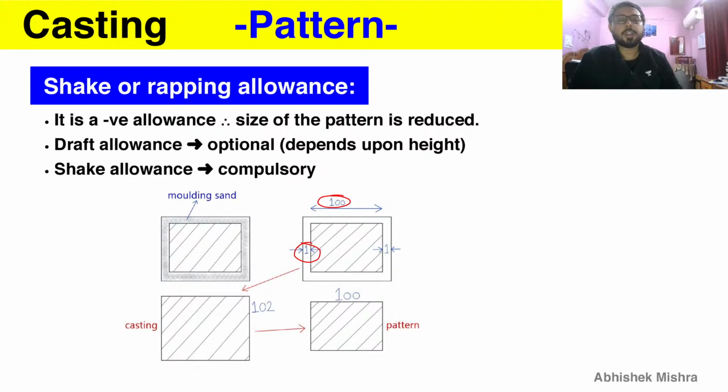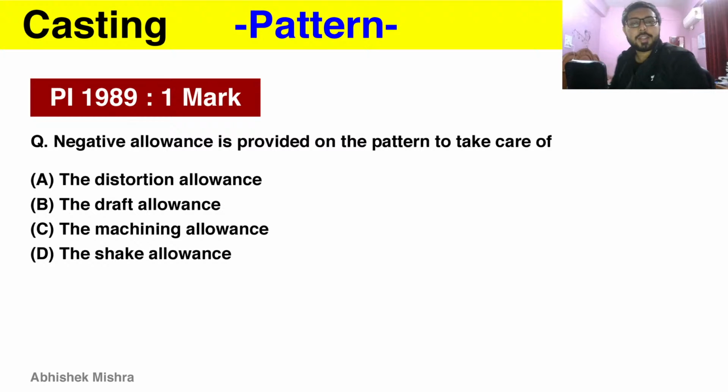So therefore you need some of your pattern size to be reduced, to take into account this shake or wrapping that is occurring. So this allowance is given, and your size is reduced to compensate for that, so that your final casting is obtained, for example 100 only, not 102, as we can see in this example. Negative allowance is provided on the pattern to take care of shake allowance. Only this allowance is negative, so it should be shake only.